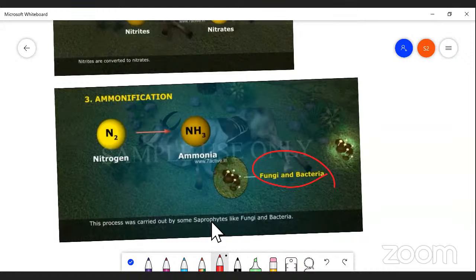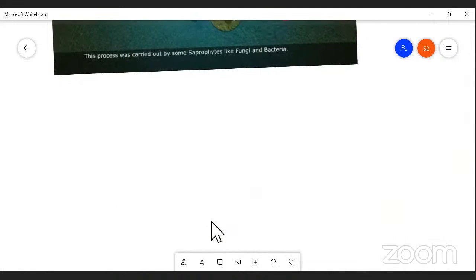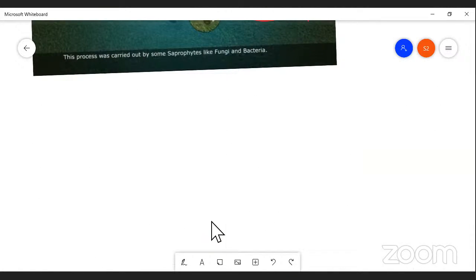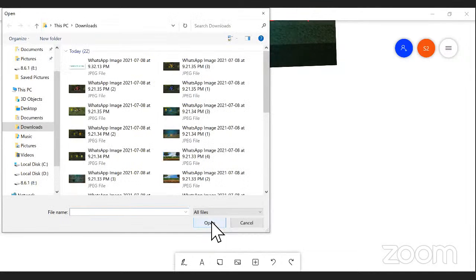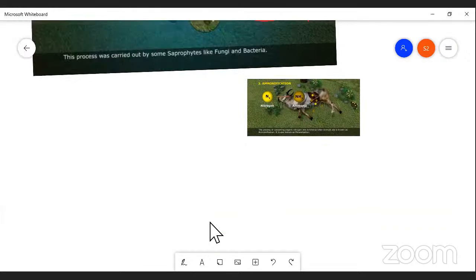Actually, ammonification is a process by which ammonia is formed from the molecular form of nitrogen, which is converted into ammonia. And again, this ammonia is converted into nitrite and nitrate, right? So this is one of the processes which is also involved in the nitrogen cycle, right? Now, one more example I'm going to show you, my dear students. You can understand the picture, right?